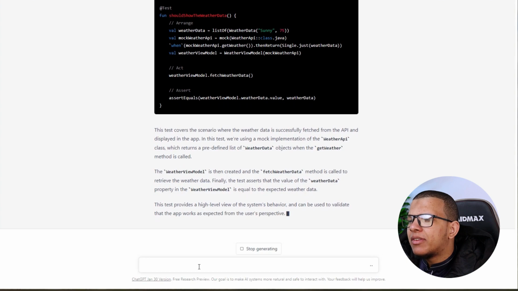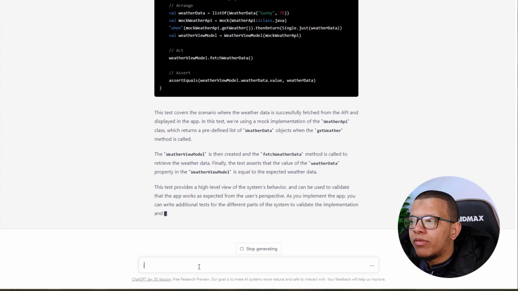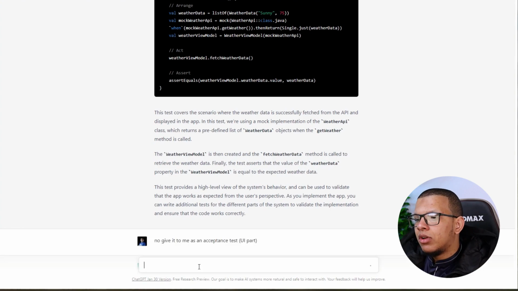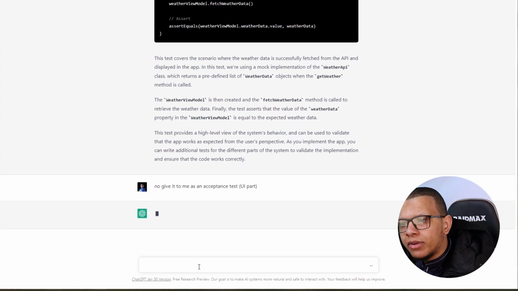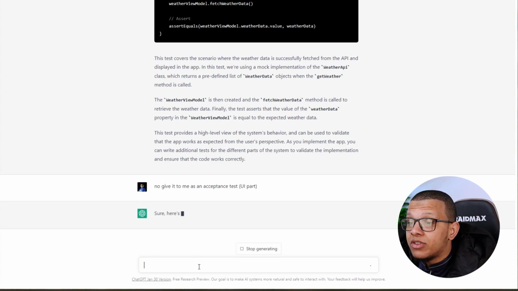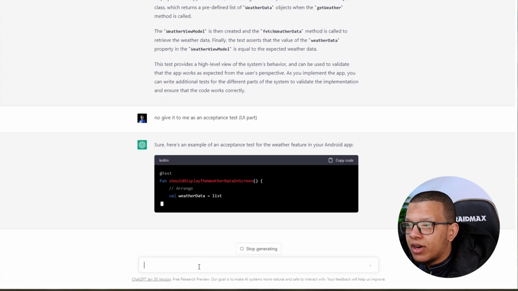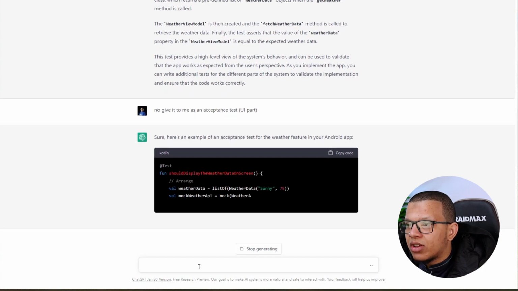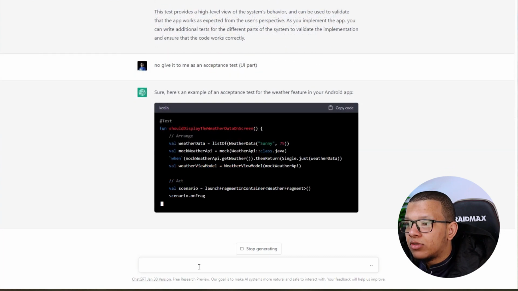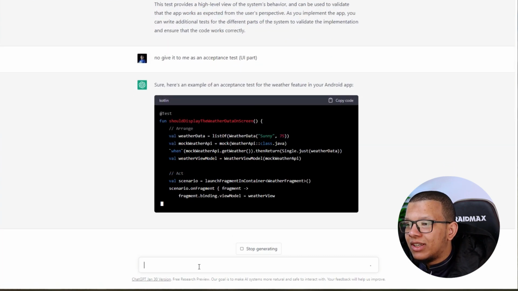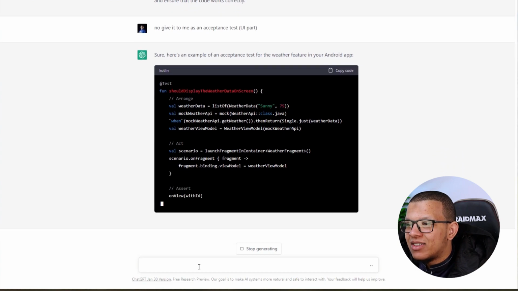Yeah, maybe I wanted an acceptance test in the format of a UI test. No, give it to me as an acceptance test, the UI part. You give me some Espresso thing, maybe he didn't understand. Here is the acceptance test for the weather feature. Arrange weather, so it's the same thing. It didn't change anything. Okay. View model directly from that part. Set on view, yeah, exactly.